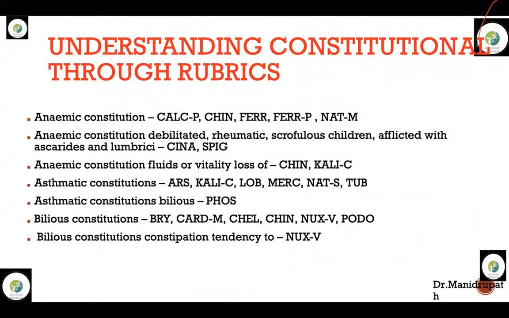Next, coming to asthmatic constitutions. Coming to asthmatic constitution, bilious, the only remedy is phosphorus. So phosphorus patients suffering with asthmatic constitutions having bilious temperament is phosphorus. And how will a phosphorus patient be? He is a very tall, lean person, with desire for cold drinks, desire for ice creams, desire for love, care, affection. That sympathetic nature of phosphorus can be seen. Right. And a phosphorus patient cannot lie on the left side. Left side aggravates.